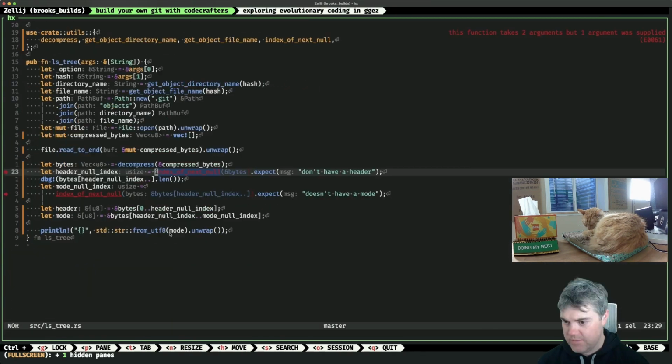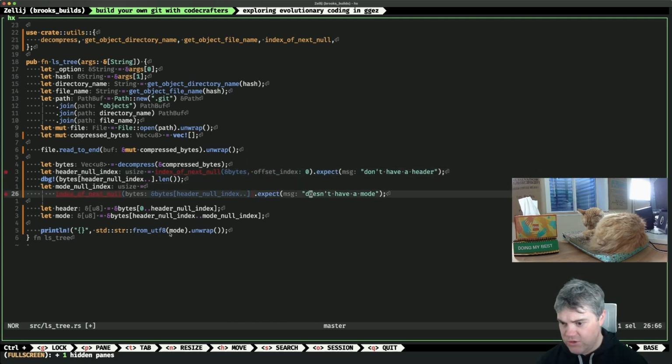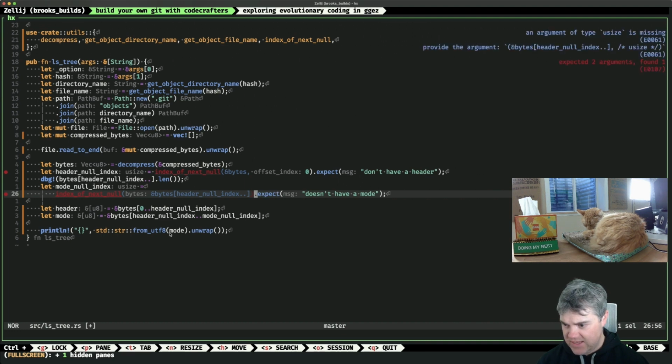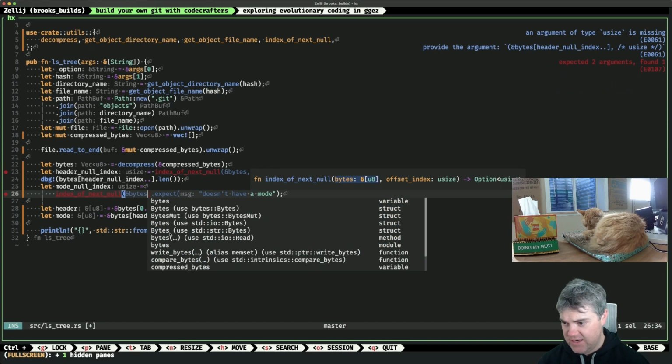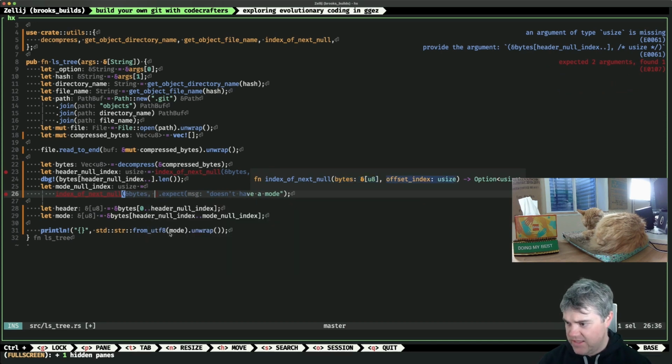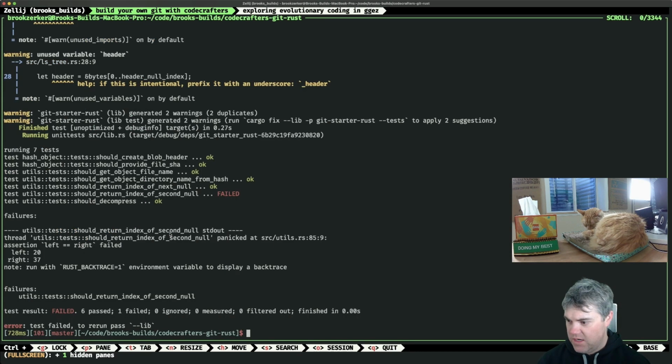No. Okay. So the header null index, that's going to be an offset of 0. The mode null index is going to be an offset. So this is going to be interesting. So we just give it the bytes again, and then the offset is going to be the header null index +1.